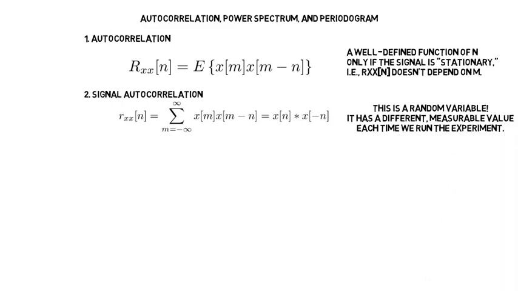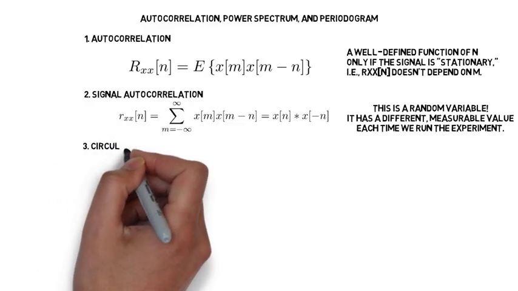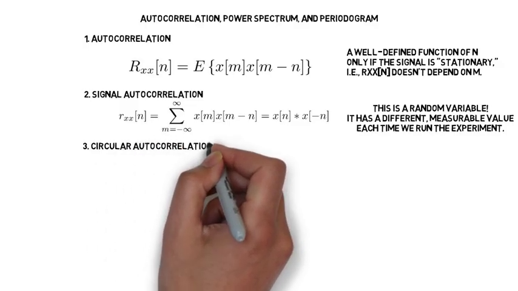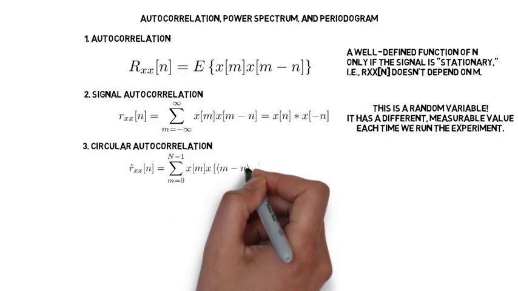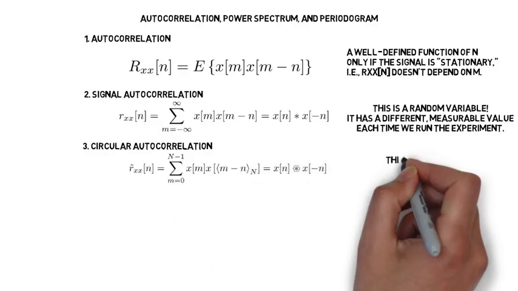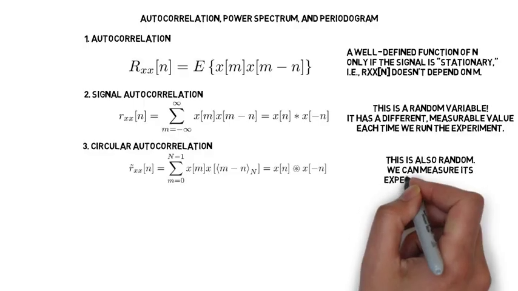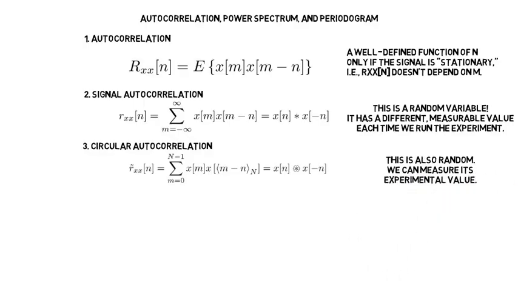The signal autocorrelation is useful if you have an infinite number of samples, but on a computer you never have a truly infinite number of samples. And so we need to compute something more DFT-like. We get that with the circular autocorrelation. The circular autocorrelation is just a finite length window of samples, capital N of them, which are correlated with each other with a circular shift. The circular shift operator is n plus little m modulo capital N. So this is like taking the circular convolution of x of n with itself. And the signal autocorrelation is like taking the convolution of x of n with x of minus n.